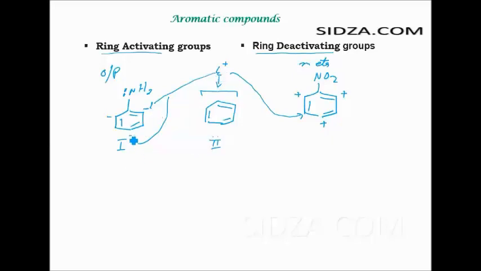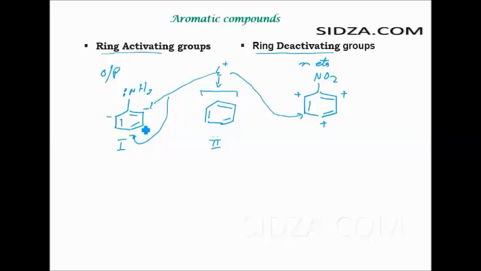Electrophilic attack on the aniline in the first case will be faster than on benzene, because benzene is a neutral molecule. Over here it has a negative charge. The electrophile is positively charged, it is electron deficient, so its attack on the first ring obviously will be faster when we compare it with benzene.